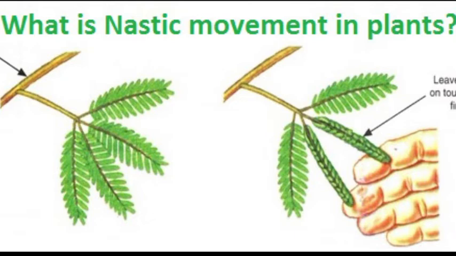So the folding up of the leaves of the sensitive plant on touching is an example of nastic movement. In this picture, it shows the open leaves of a sensitive plant. When we touch the leaf of the sensitive plant with our finger, the leaves fold up at once. In this case, the touch of our finger is the stimulus, and the leaves respond by folding up. The folding of leaves of the sensitive plant is not a case of tropism, because the direction of movement of the leaves does not depend on the direction of the stimulus.